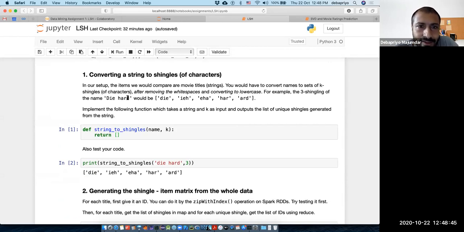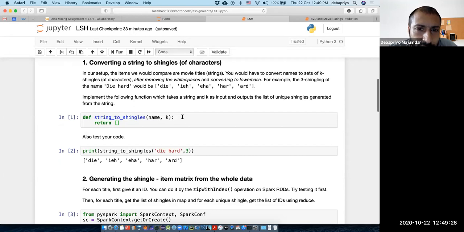So let's say Die Hard. The shingling of Die Hard: you convert to lowercase and remove the white spaces. Maybe we should also remove the non-word characters to make it better, but whether you do it or not, the implementation will only differ a bit. Let's not bother about that so much now. So essentially you remove the white space, so Die Hard becomes one word, convert to lowercase, and then your three-shingling of this will be die, ieh, eha, har, and ard. So you will have to implement this function.